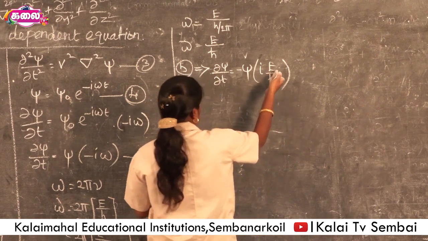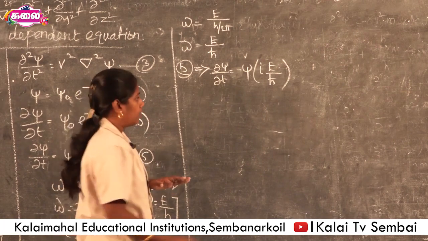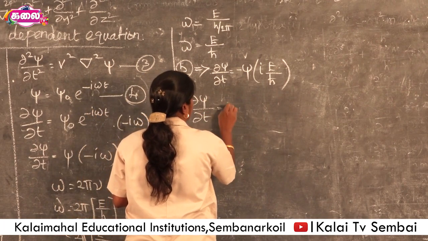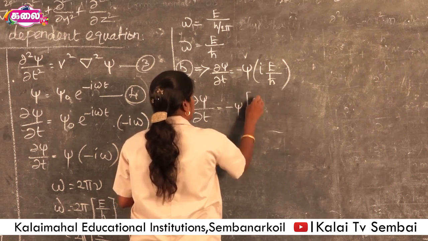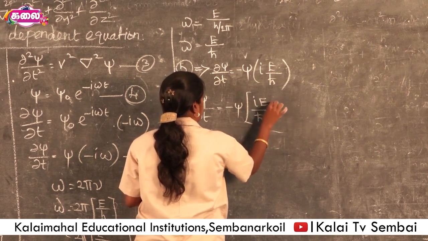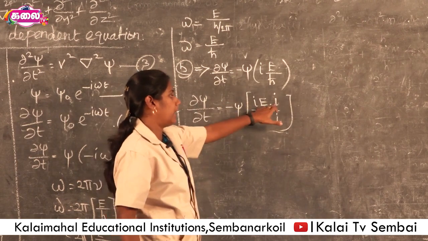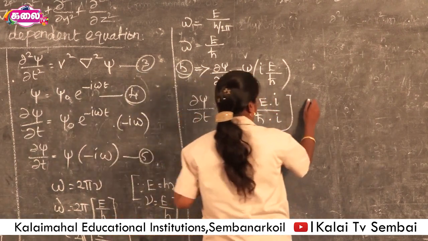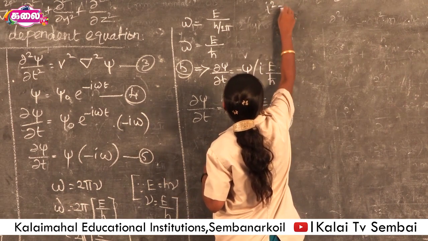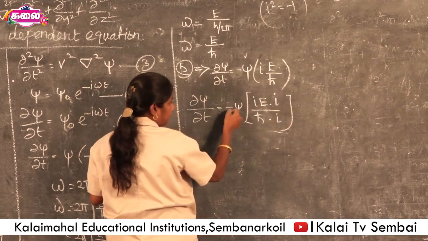Now this equation is multiplied and again divided by i. Minus ψ i times E by h cross, multiplied and divided by i. Here we get i times i, that is i squared. We know i squared is equal to minus 1. So minus 1 times minus gives plus.